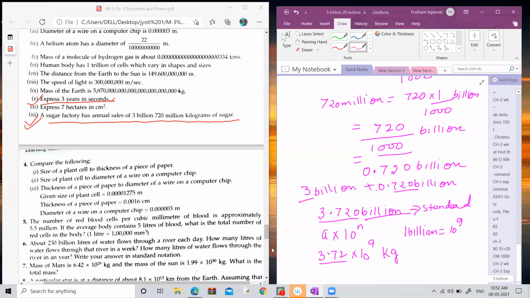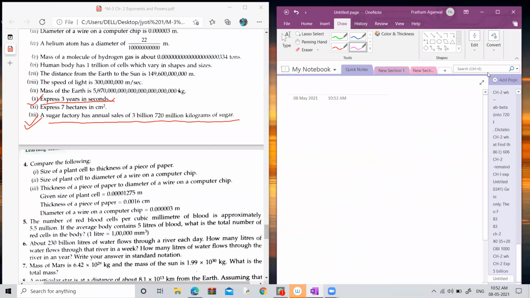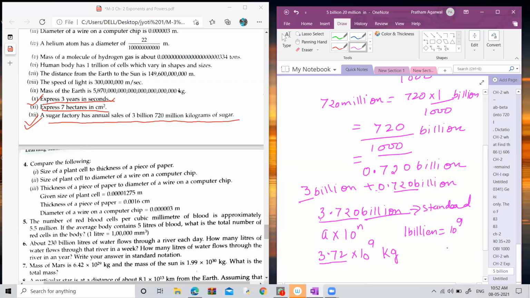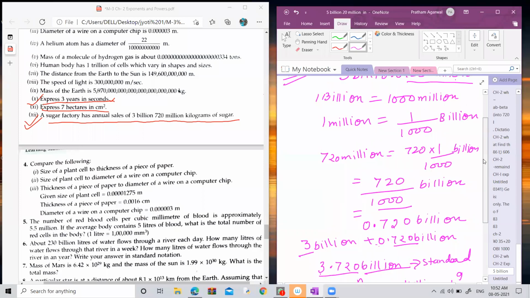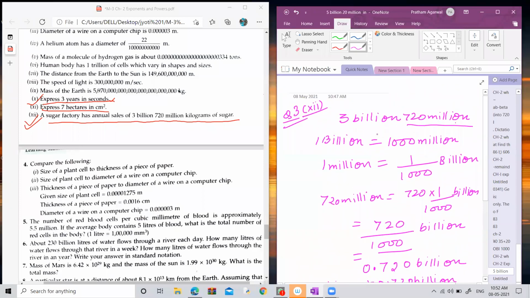Okay, Toshit, I'm explaining the 11th part also. So I hope it is clear. Now let's come to the 11th part of the same question: express 7 hectares in centimeter square. Ishika now wants to repeat the solution again. So let's see, Ishika, how can we solve it?